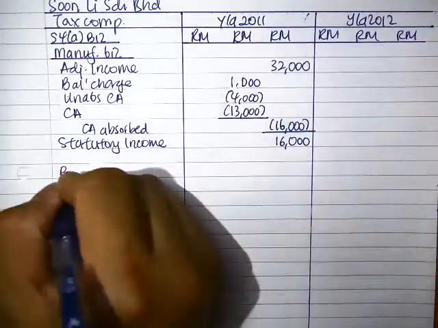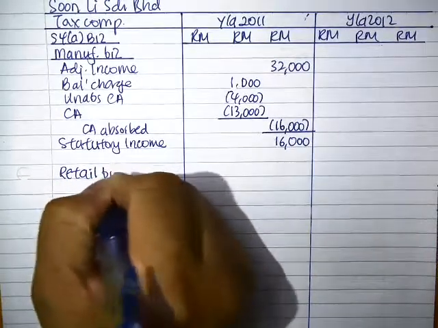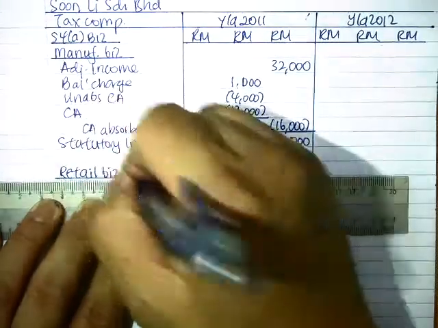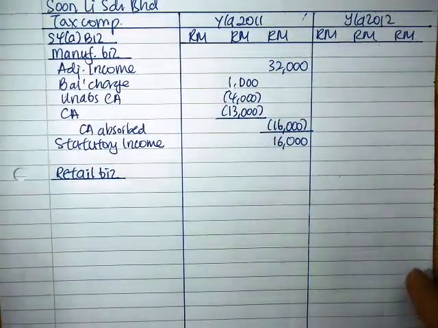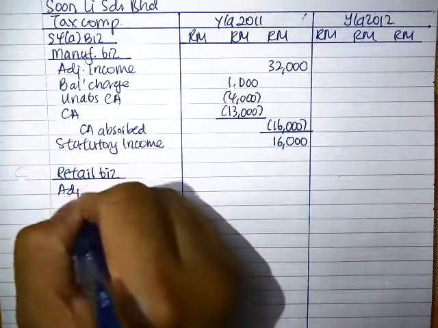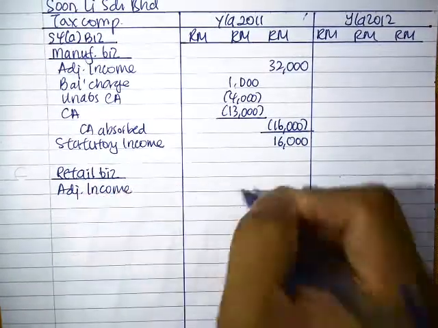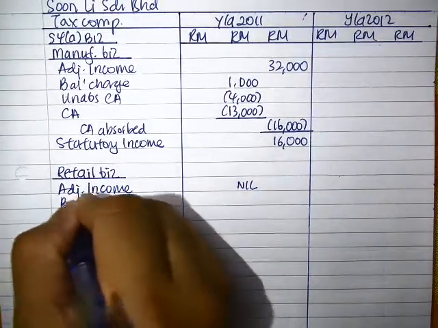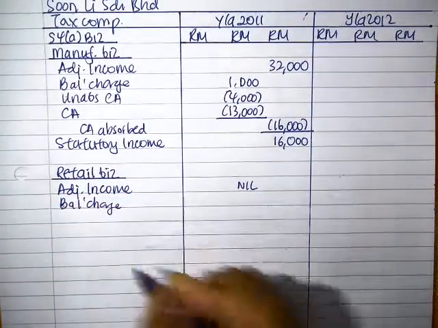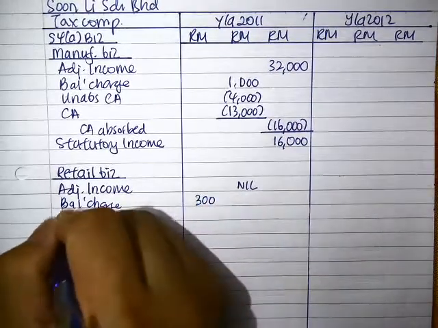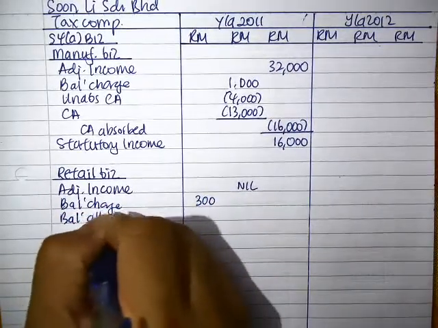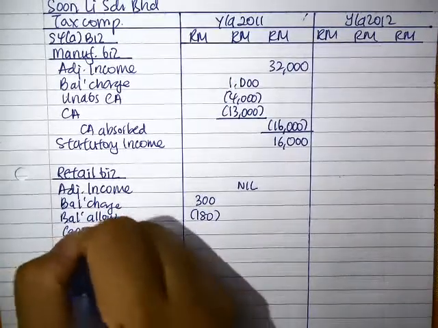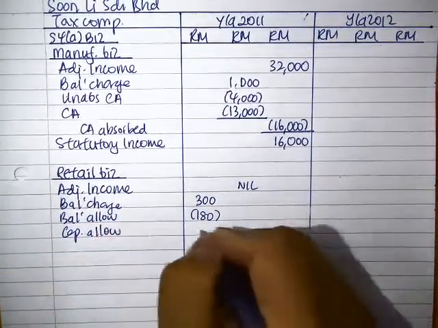Then we have the retail business. It's loss making, so it's going to show adjusted income as nil. We have the balancing charge, which is 300, the balancing allowance, which is 180, and the capital allowance, which is 200.